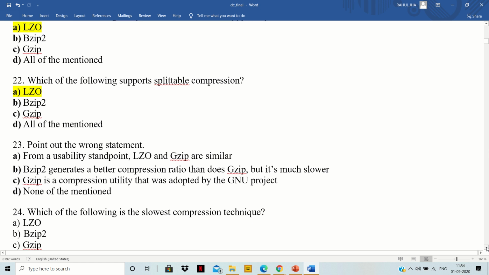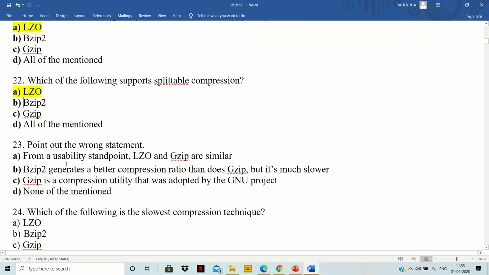Point out the wrong statement. A: From a usability standpoint, LZO and GZip are similar. So what do you think? You can think about it. B: BZip2 generates a better compression ratio than does GZip, but it's much slower. C: GZip is a compression utility that was adopted by the GNU project. And option D is none of the mentioned.